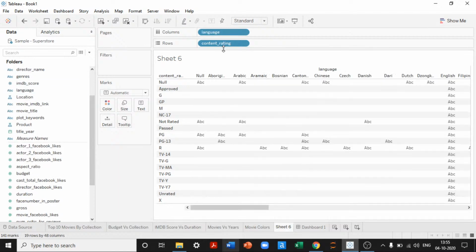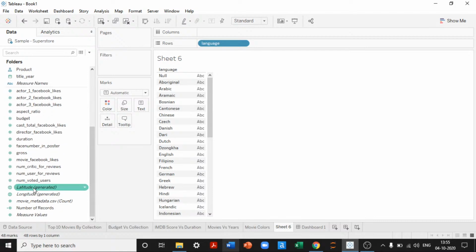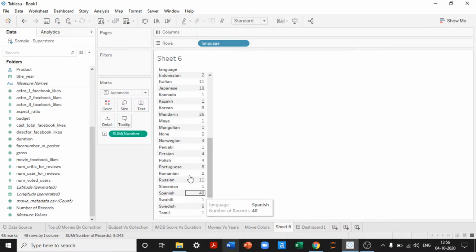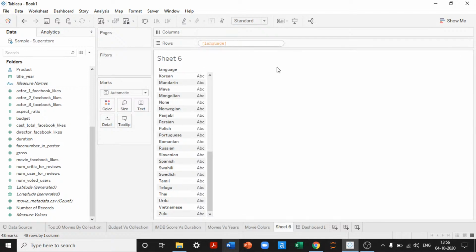Let's see languages. How many languages are there? 48 languages are there. Okay, let's keep this language and see how many movies were made in all these languages. English presumably covers everything, but again, since this is very imbalanced, let's not use this as well.